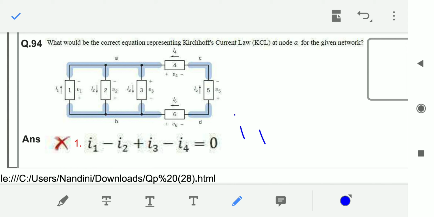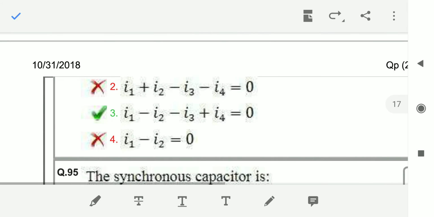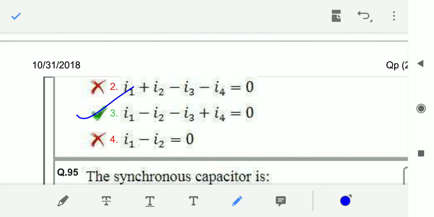As I1 is entering, I am taking positive I1. I2 is leaving, so minus I2. I3 is leaving, so minus I3. As I4 is entering, I am taking plus I4. So it is equal to 0. That means I1 minus I2 minus I3 plus I4 equals 0. What is the answer? Option 3 is the right answer.